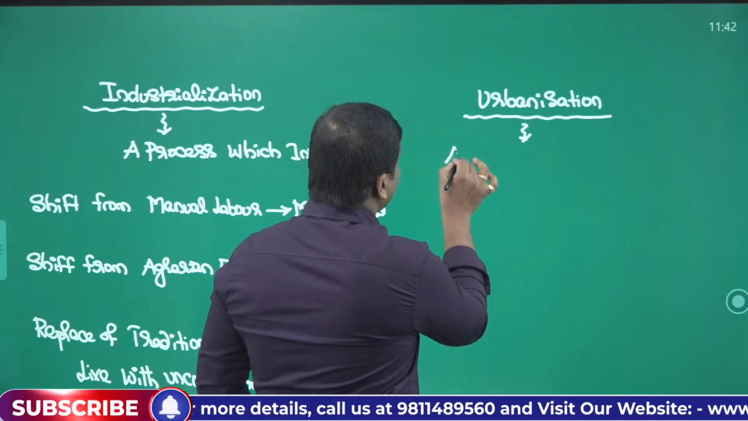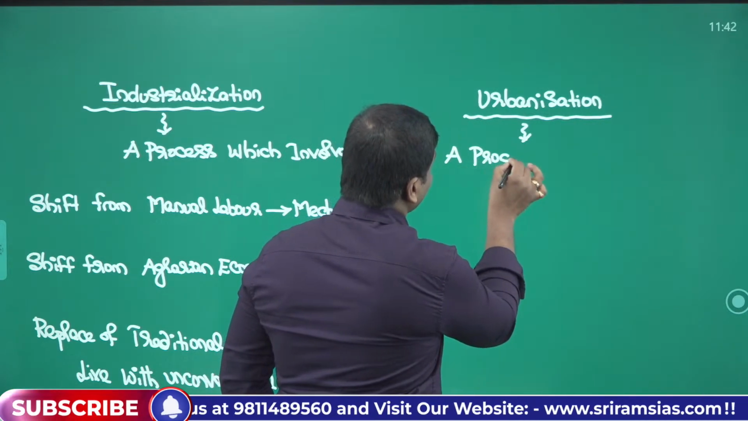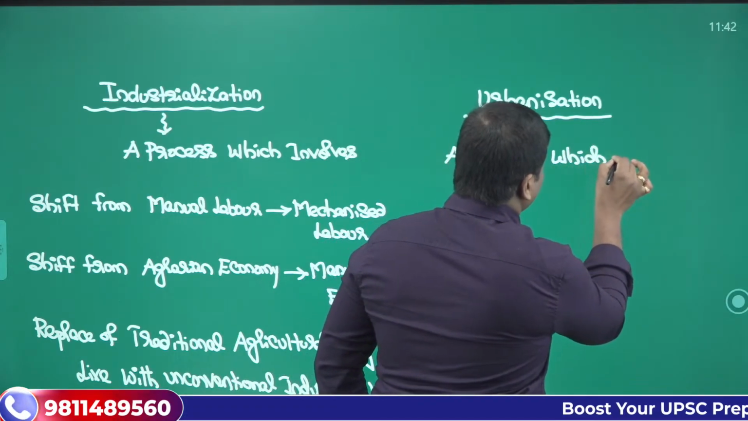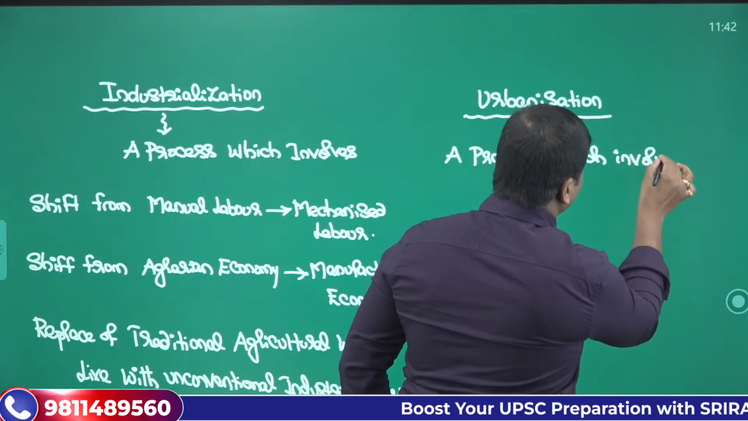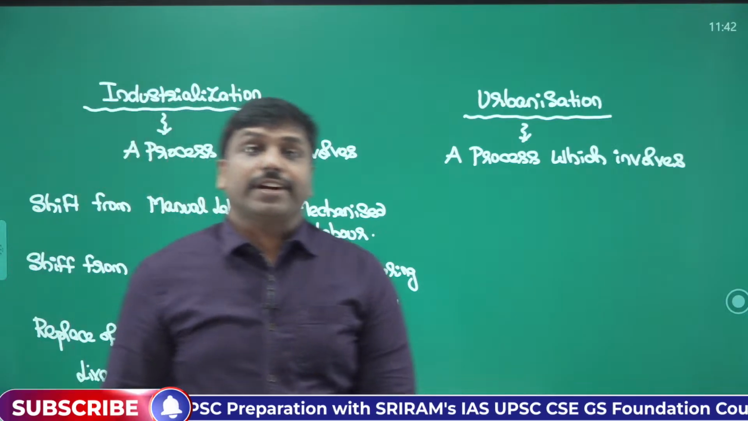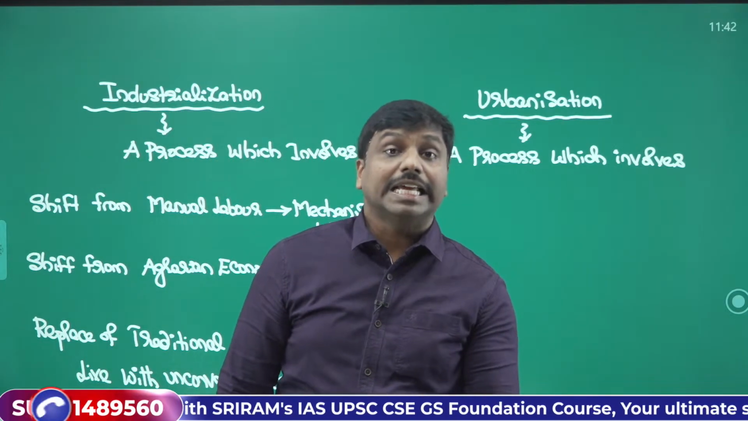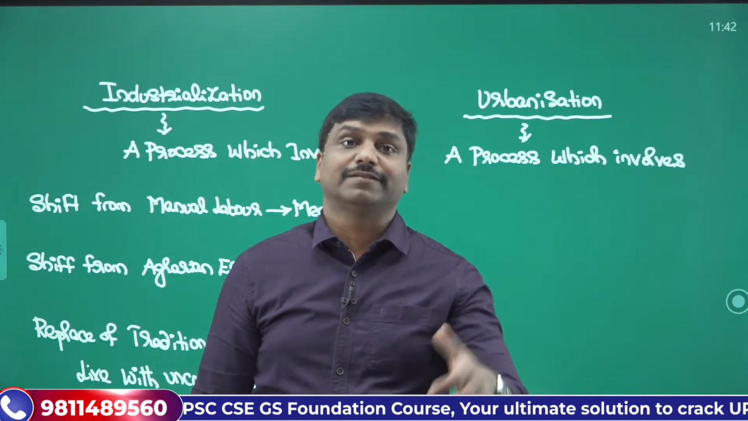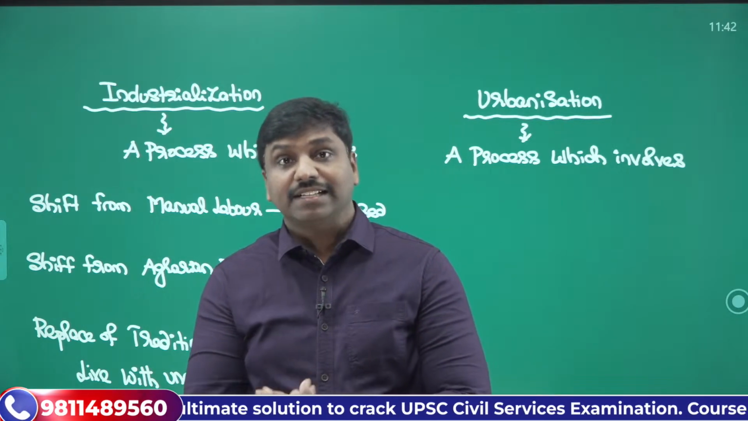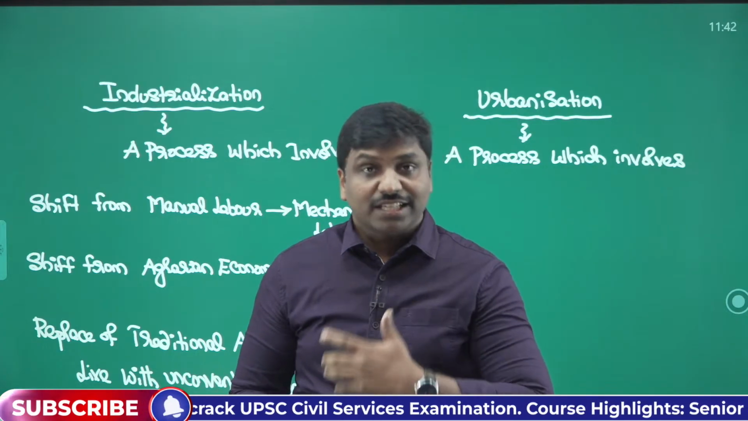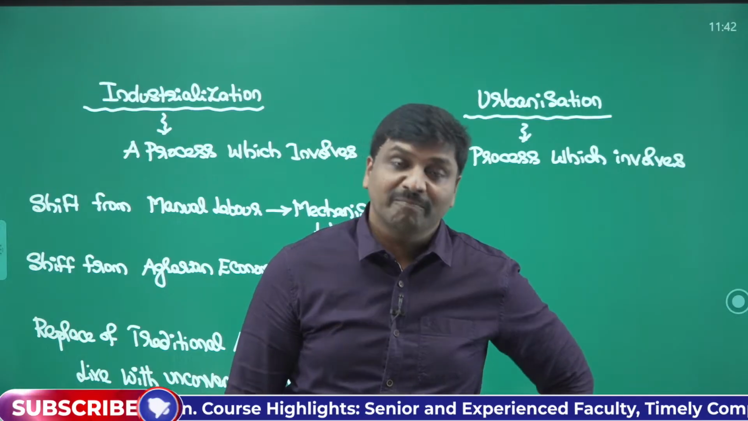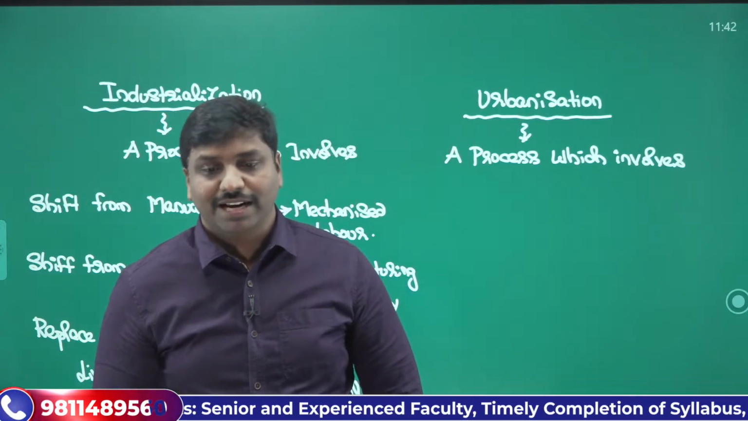So it's also a process which involves an increase in the concentration of the population in the urban areas when compared with the rural areas. So the concentration of the residents, the people, in the urban areas will slightly go on increasing. That process is basically known as urbanization in one simple manner.